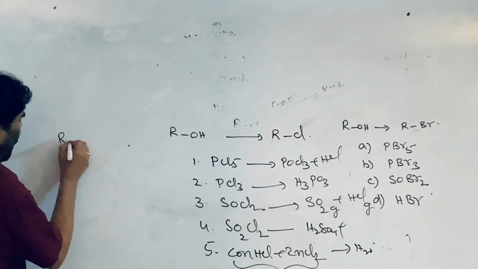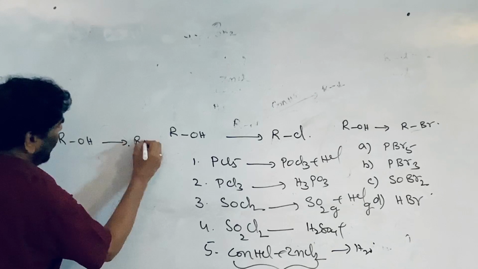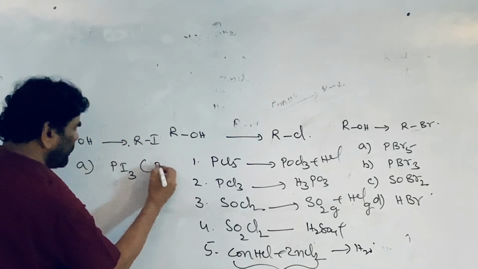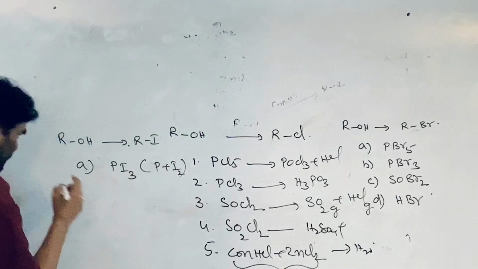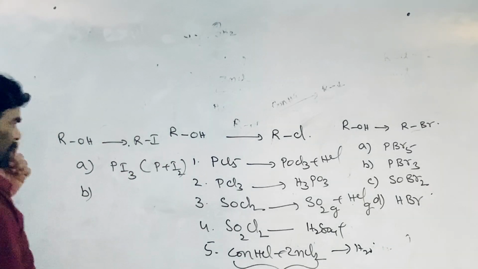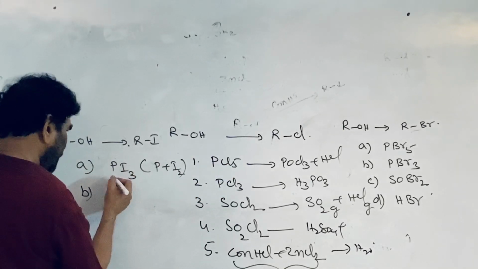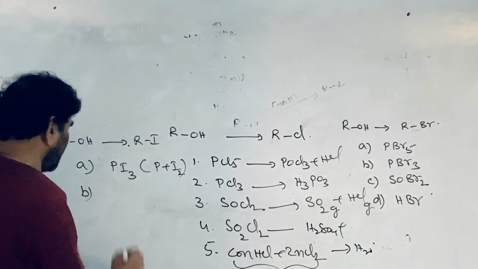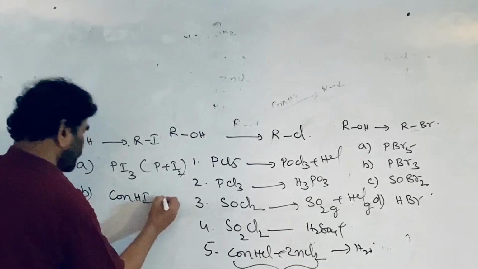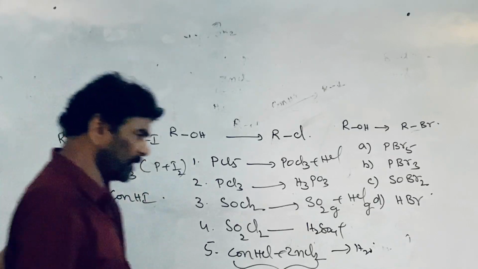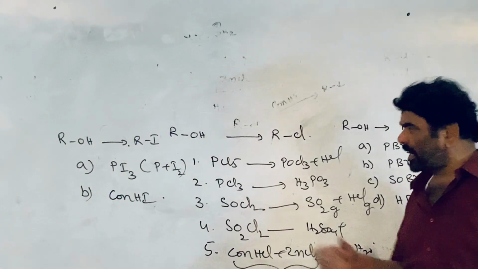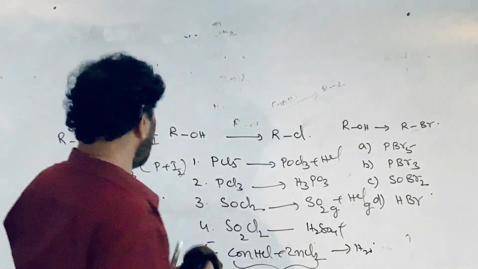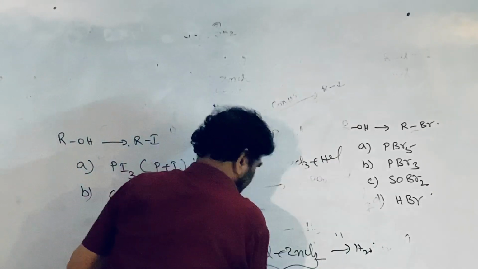If you have the alcohol to convert into the alkyl iodide, the available reagents are only PI3, which is prepared by treating phosphorus with iodine. PI5 does not exist, SOI2 does not exist. The other is concentrated HI. Only two reagents. So this is the chemistry related to the conversion of alcohols into their corresponding alkyl halides.